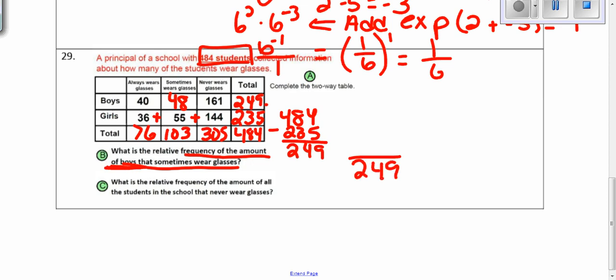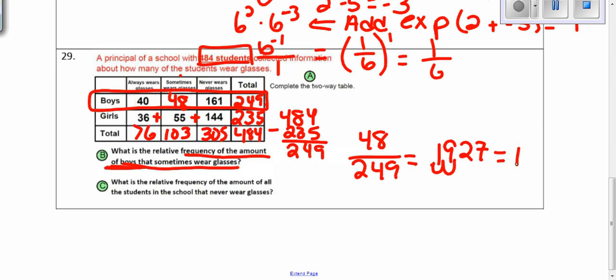So now we're going to look at only the boys row. Out of those boys, how many sometimes wear glasses? So we're going to this column, and that's 48. So we're putting 48 divided by 249, and we get 0.1927. In order to change our decimal to a percent, you move your decimal place to the right 2 times. So this is 19.27%.